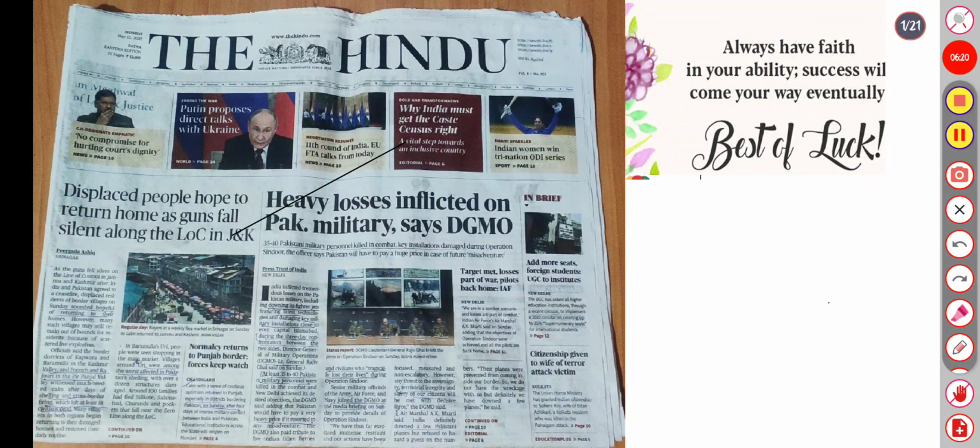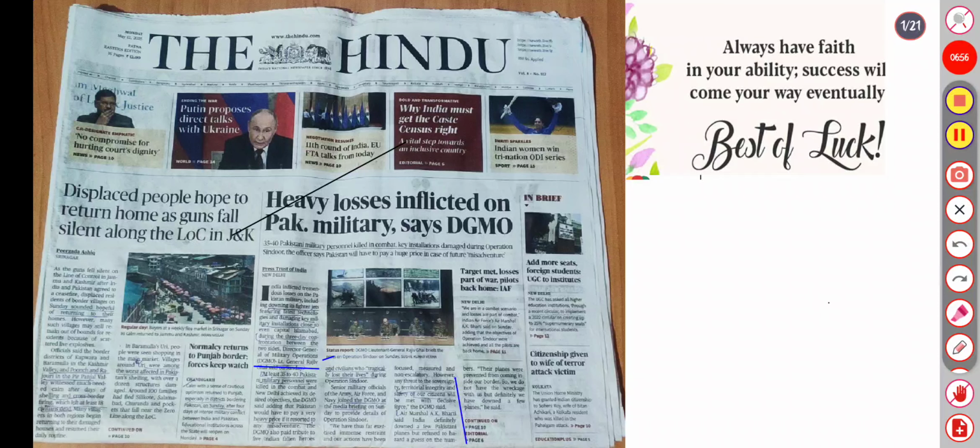So at least 30 to 40 Pakistani military personnel were killed, and the DGMO, the Director General of Military Operations, Lieutenant General Rajiv Ghai, said on Sunday. The Indian actions were restrained, focused, and measured, and threatened the sovereign territorial integrity. Air Marshal A.K. Bharti said it definitely downed a few Pakistani aircraft and refused to hazard a guess on the number.